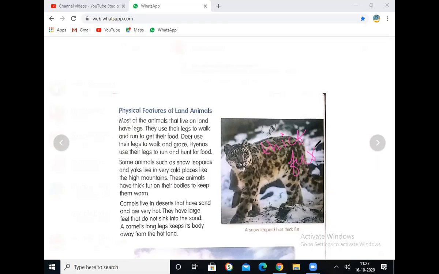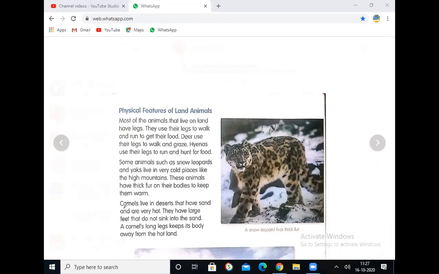In the summer season we don't wear sweaters, but in the winter season we wear sweaters to keep our body warm. In the same manner, the snow leopard and yak use their skin fur, which helps them to keep their body warm. Right.